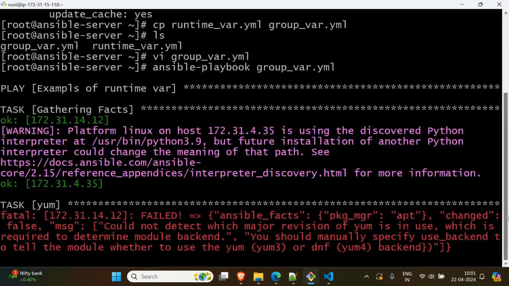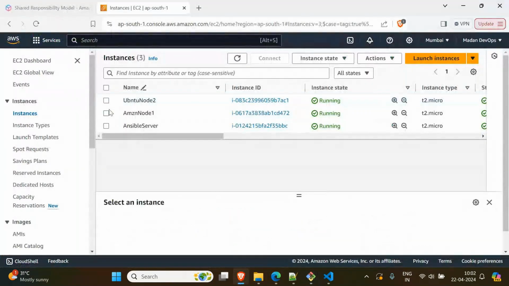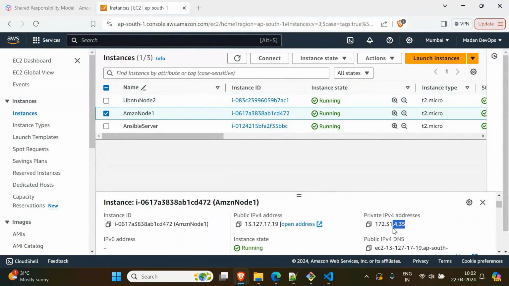Apt, correct. So it's apt, right? Now how will it work? Because in our code, see, one change has happened at 4.35. 4.35 belongs to whom? Our, what is its name? I forgot. Amazon server. Go to 4.35. This is our Amazon node. It should have 4.35 ending. You see 4.35. That means in Amazon, Git has been installed successfully, but it failed in installing on Ubuntu.